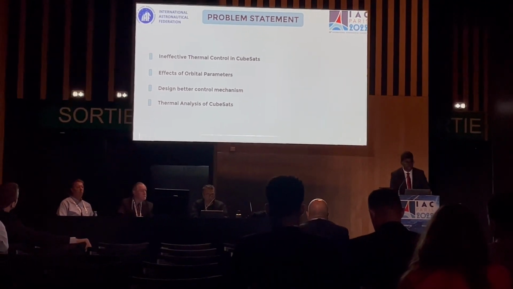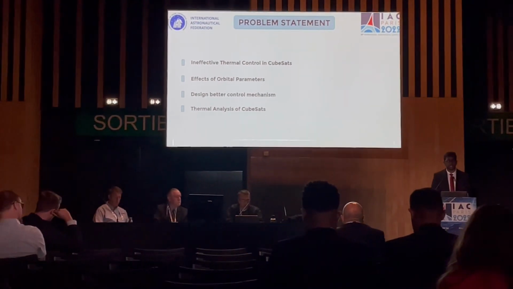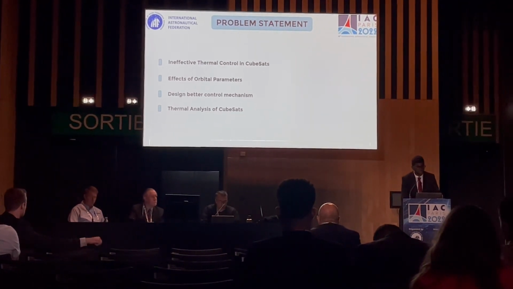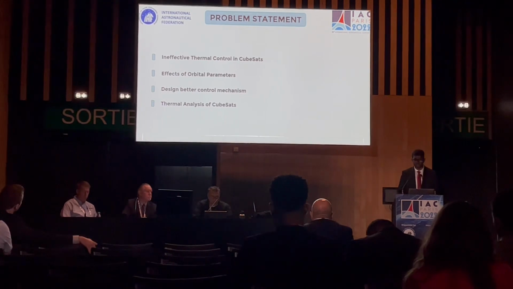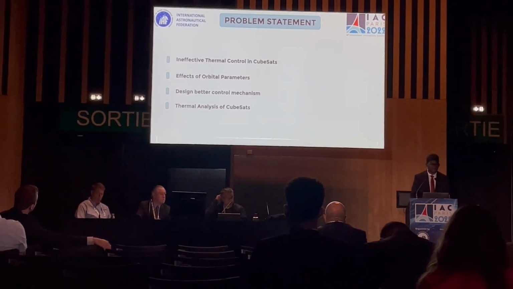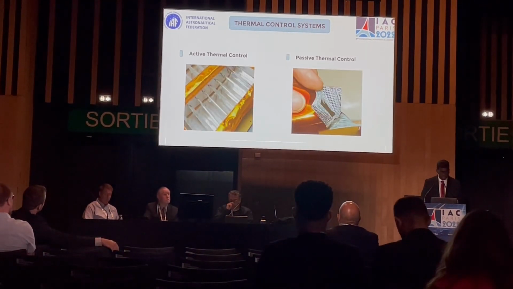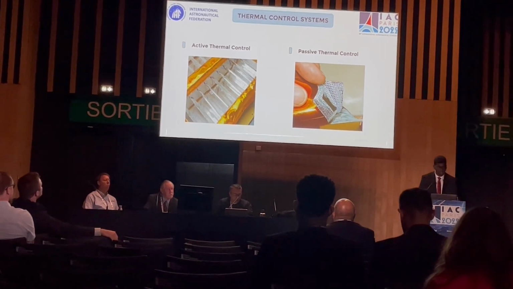Now, through this research, we aim to understand how some orbital parameters such as beta angle, altitude, and surface properties affect the surface temperature of each of the 6 sides of the 2U Cubesat, which is a hollow model without internal components. The results obtained from the simulation can be used to design a better thermal control mechanism. So the first few slides are very basic ones, just to brush up the basics.